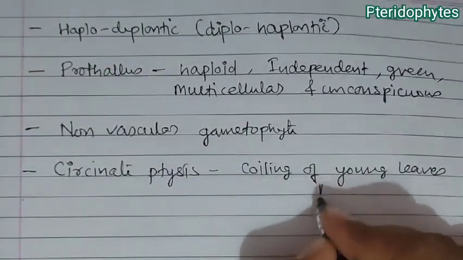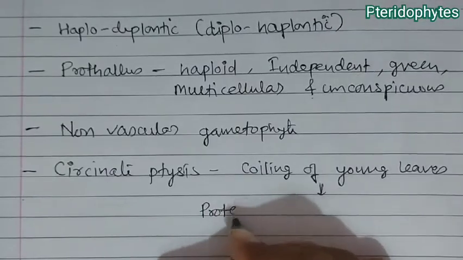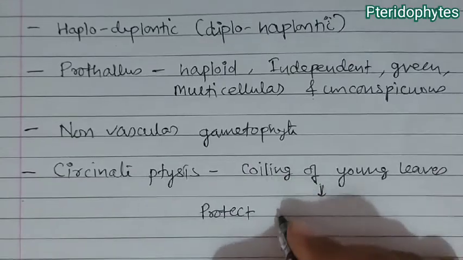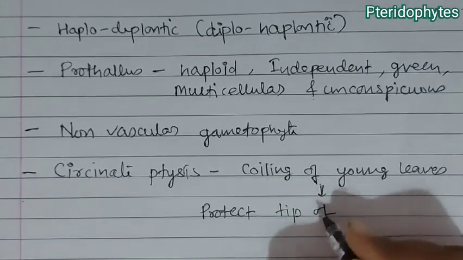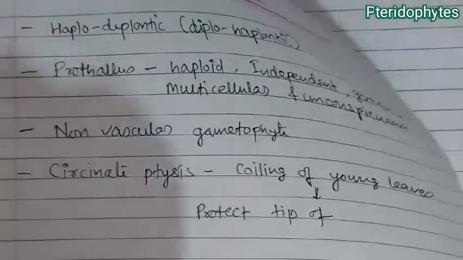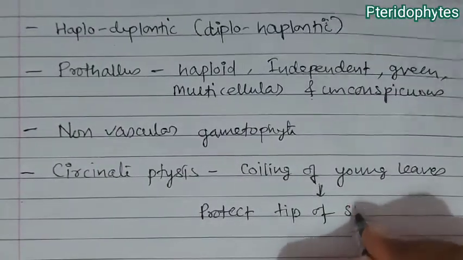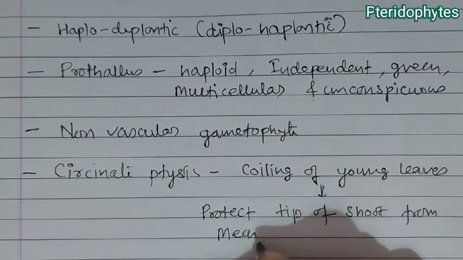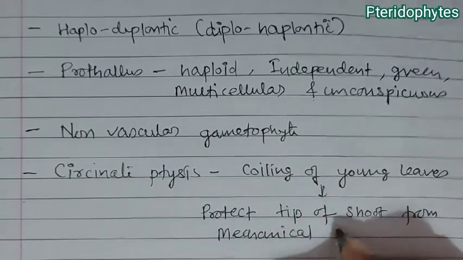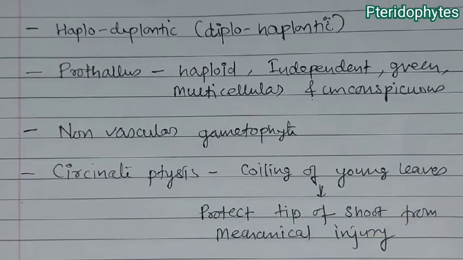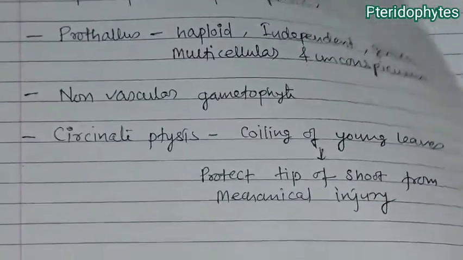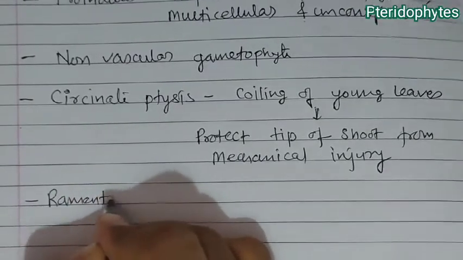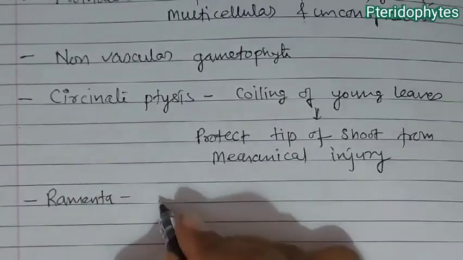And this coiling of young leaves protects the tip of the shoot from mechanical injury.